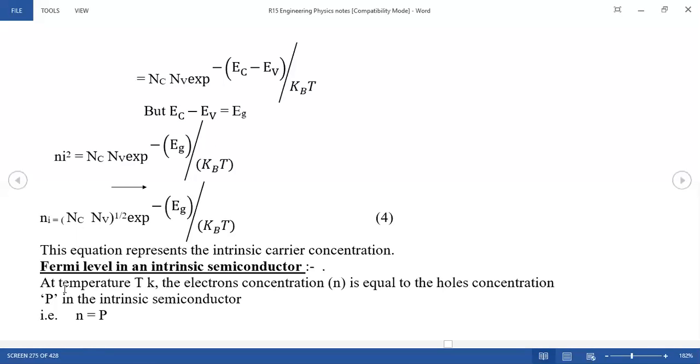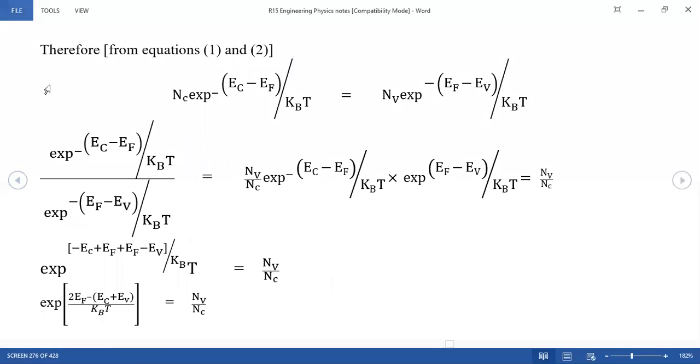See now, at temperature T kelvin, the electron concentration N is equal to the hole concentration P in the case of pure semiconductors. So N is equal to P. Therefore, if N is equal to P, equation 1 equals equation 2. By equating these two, the concentration of electrons in the conduction band and the concentration of holes in the valence band are both equal in pure semiconductors.